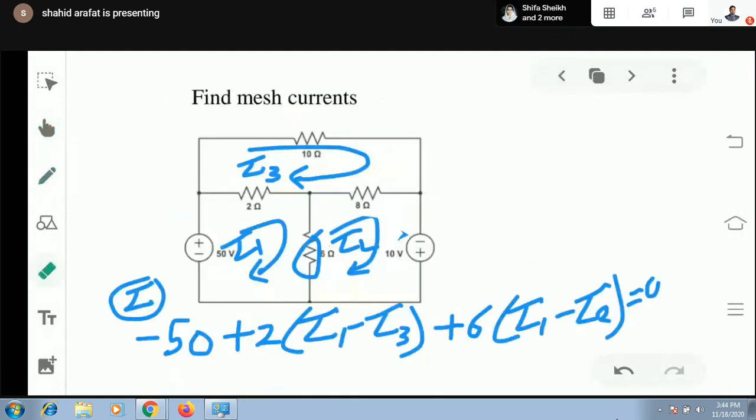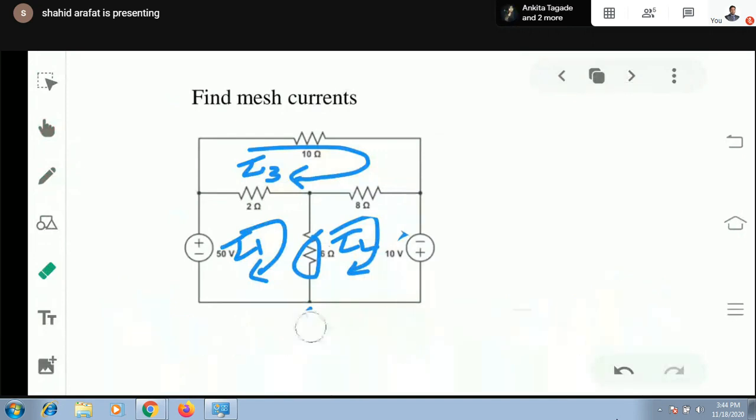After calculating the value of these three currents, we can easily find the value of current through any branch, as well as the voltage drop across any branch, as well as power drop. If I need to find the current through 10 ohm, it will simply be I3. You can see that we have assumed I3 current flowing through 10 ohm.